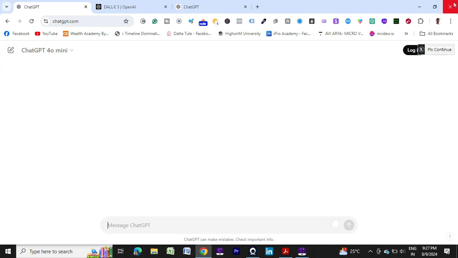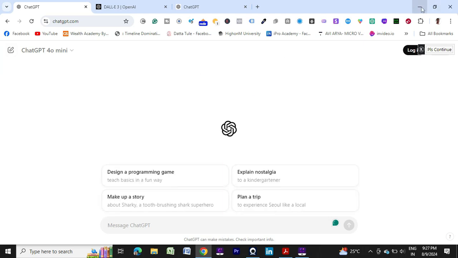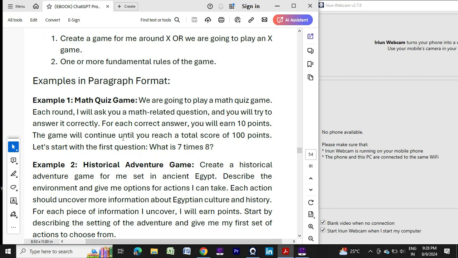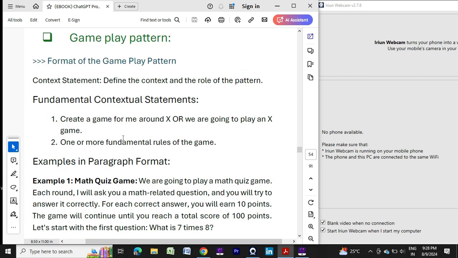So this is the basic idea about the play pattern, gameplay pattern. So I think you got the idea. The more complex example I did not give, but I mentioned what you can do is you can create, let's play a game